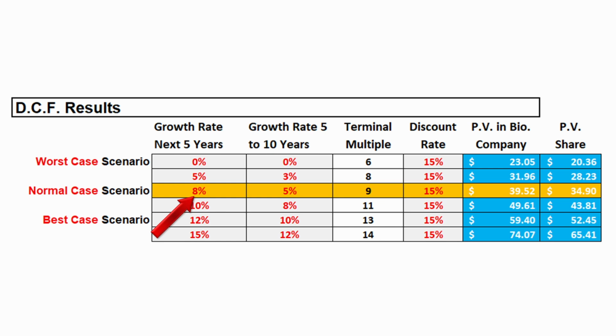Considering an 8% growth for the first 5 years, 5% for the 5 years afterward, a terminal multiple of 9 and a 15% discount rate, the intrinsic value of the stock is $34.9. Starbucks is trading at $82, which is more than double the intrinsic value.